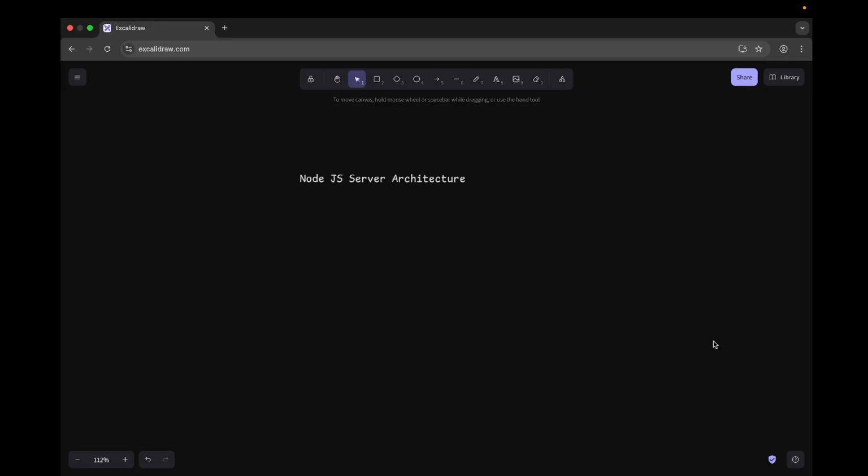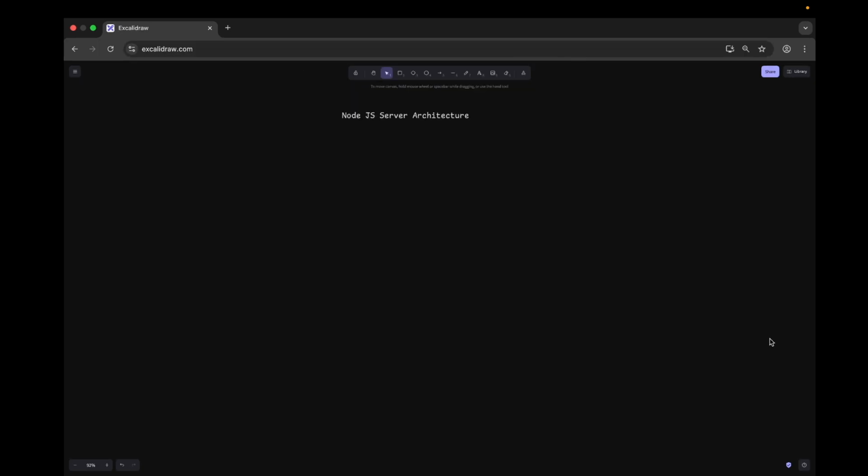First, we will see some components of Node.js architecture. We will see what blocking operations and non-blocking operations are. We will see some advantages and disadvantages of this architecture. And last, we will create an HTTP server using Node.js. So this is Node.js server architecture.